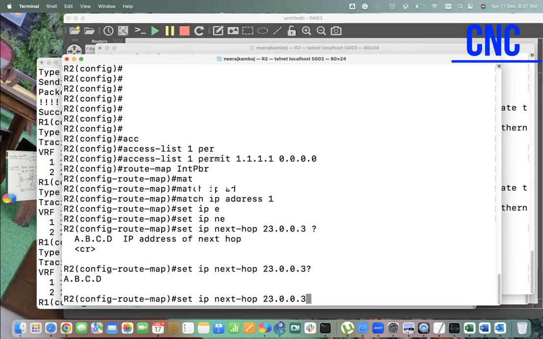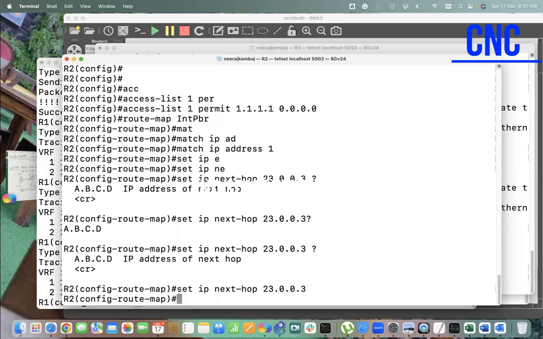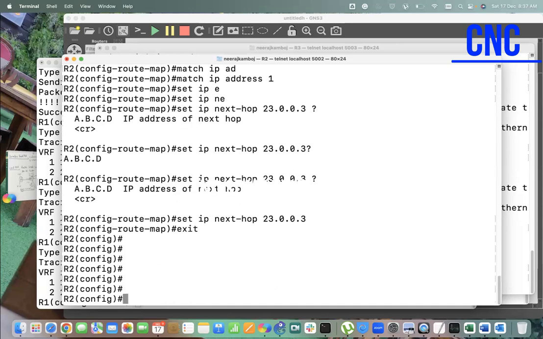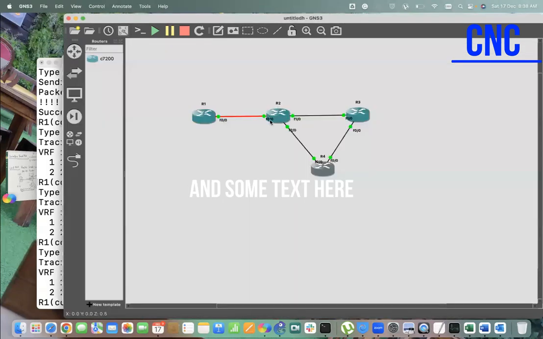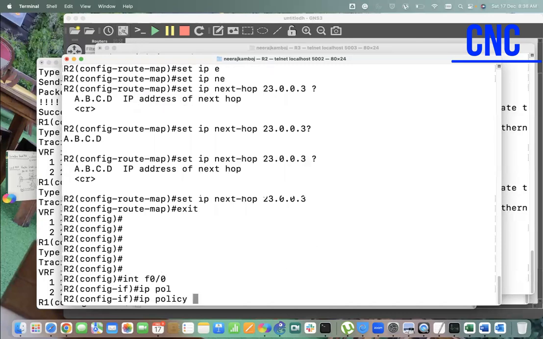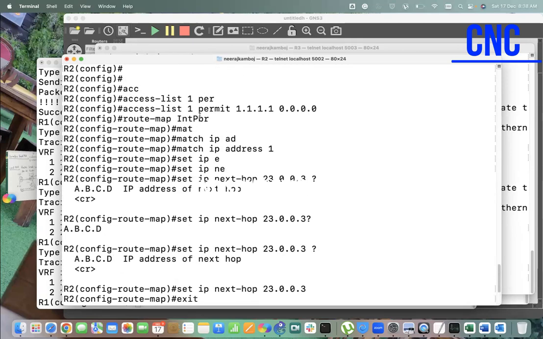In this OS, we don't have the feature to track the next hop, but in the newer versions of the OS, you will get it. Set IP next hop. Exit. Now go to the interface level on which you are getting the packet. So R2 is getting a packet on F0/0, right? IP policy route-map, the route map name is int PBR, right?